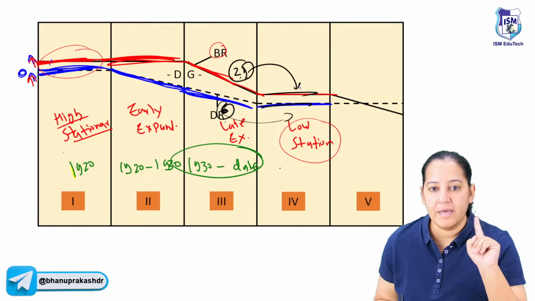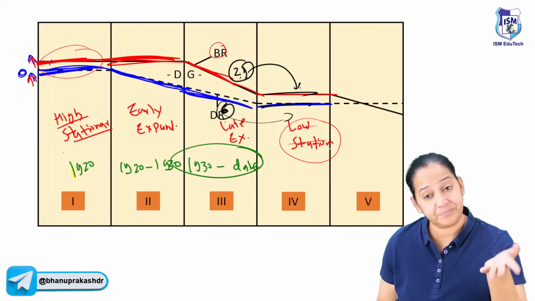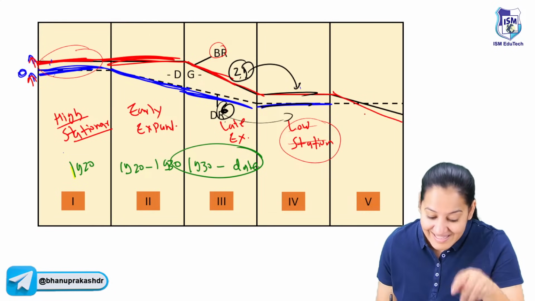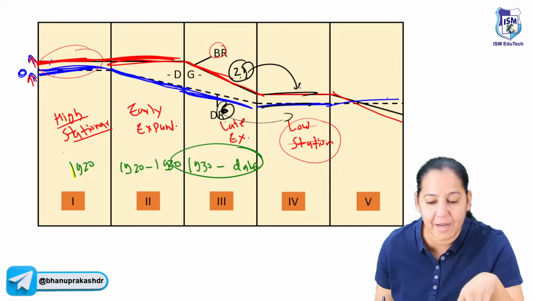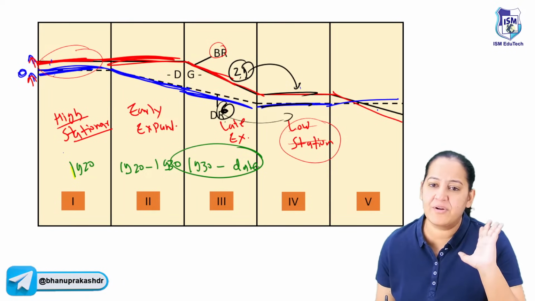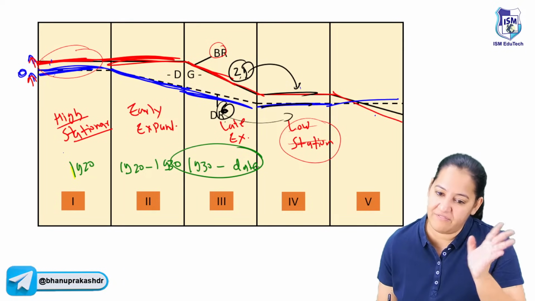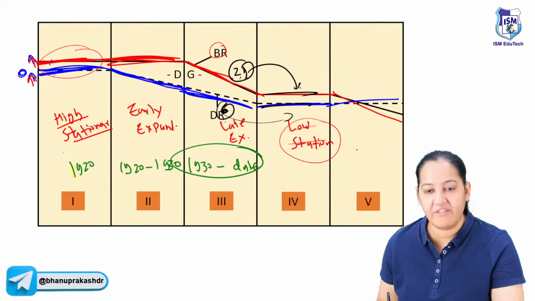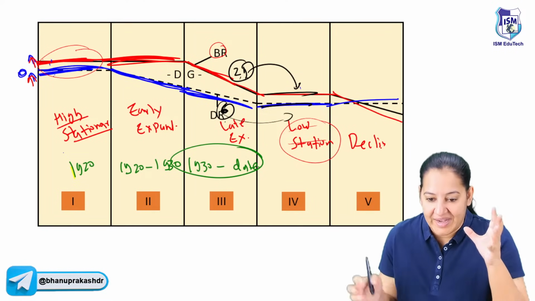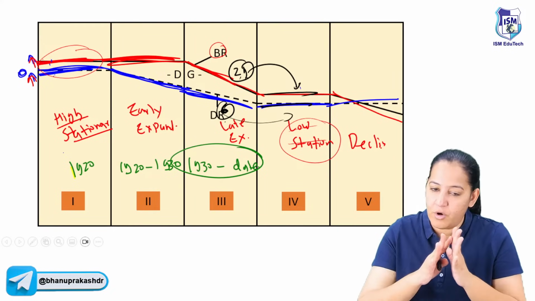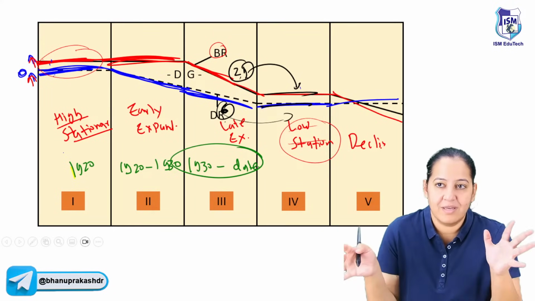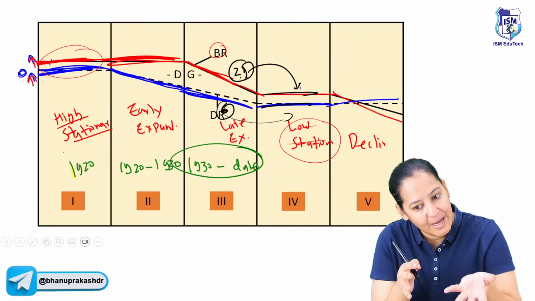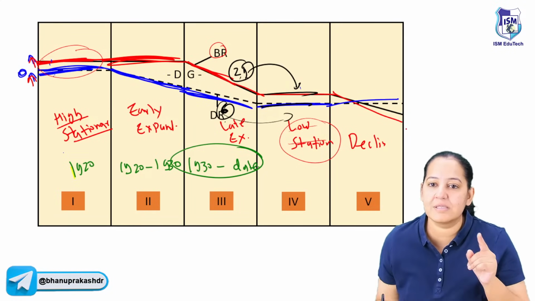Stage 4 is known as low stationary. In stage 5, it can happen that the birth rate is less than the death rate. People are dying more and taking birth less. There are a few exceptional countries, like Germany and Hungary, which are in stage 5. It is known as declining. These countries are shrinking and one day they may go extinct, because their population is shrinking. This is known as the declining phase.